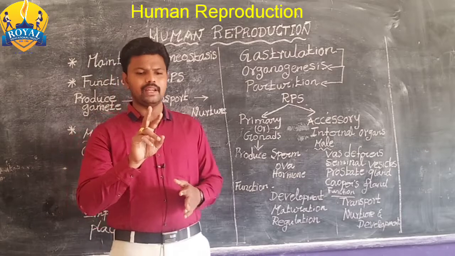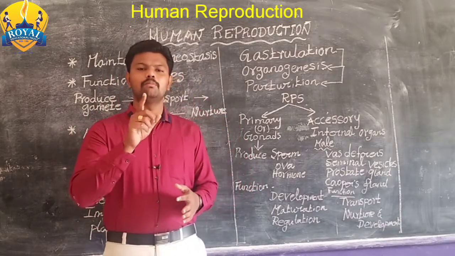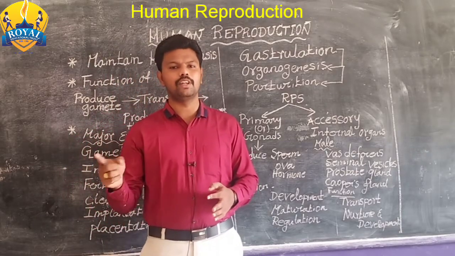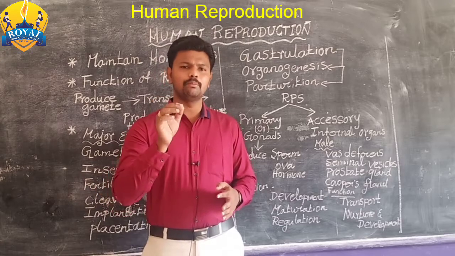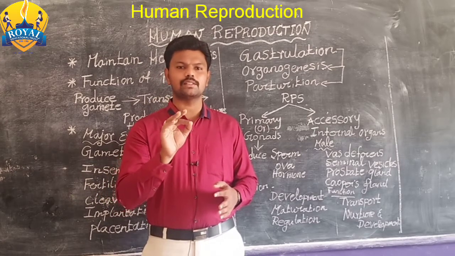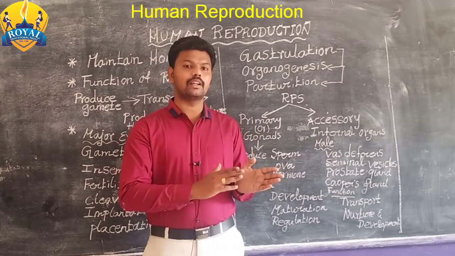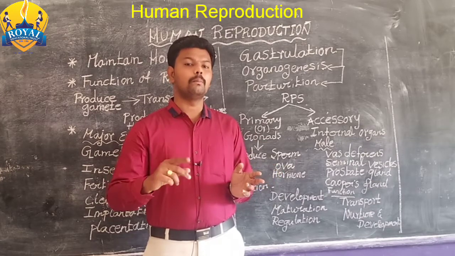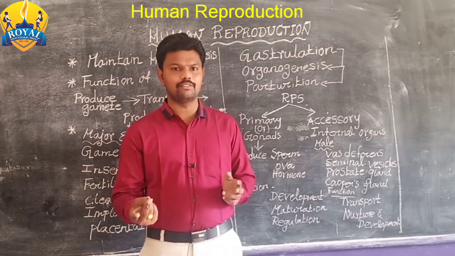There is one major difference between the male reproductive system and the female reproductive system. The male reproductive system can produce the gamete, sperm, alone. But the female reproductive system can do multiple functions.